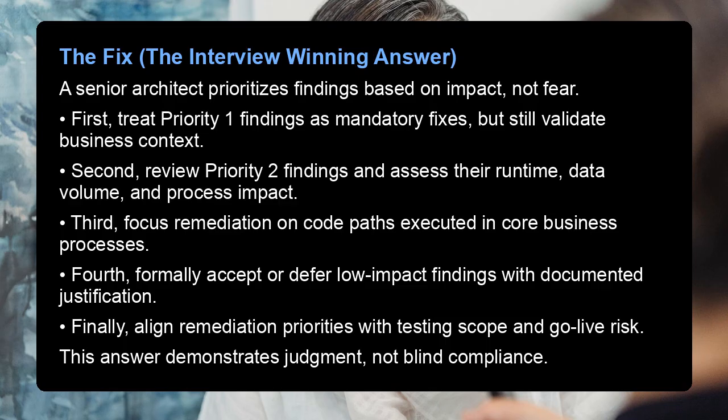The fix: the interview-winning answer. A senior architect prioritizes findings based on impact, not fear. First, treat Priority 1 findings as mandatory fixes but still validate business context. Second, review Priority 2 findings and assess their runtime, data volume, and process impact. Third, focus remediation on code paths executed in core business processes.